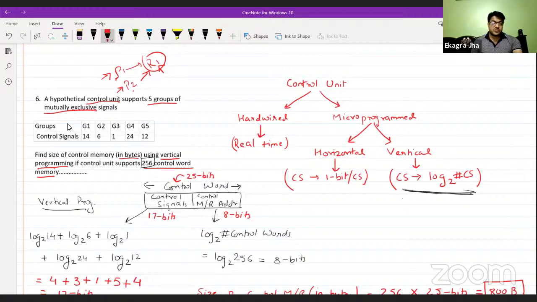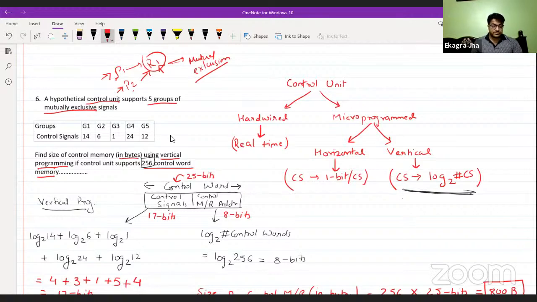To overcome this situation, we follow the mutually exclusive manner, or mutual exclusion. Mutual exclusion, the concept behind this particular problem, is actually saying that one process or one program can only use one resource at a time. So because mutually exclusive signals are given, we are adding these signals by taking logs. Otherwise, we would take the highest value and take a log of that value, like log of 24 at base 2, and that would be our answer for control signals. Because mutual exclusion is given, we are taking these logs and adding them together.